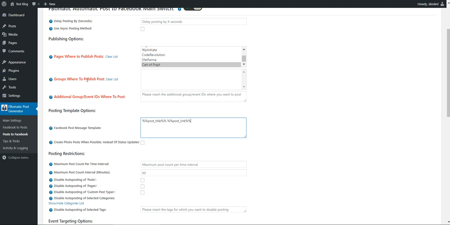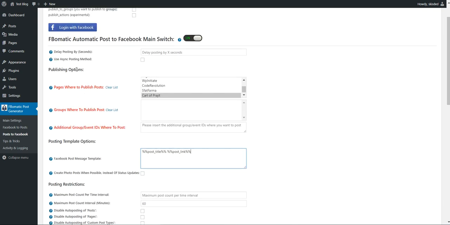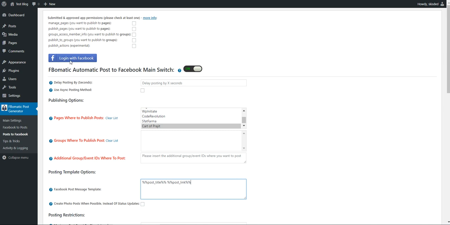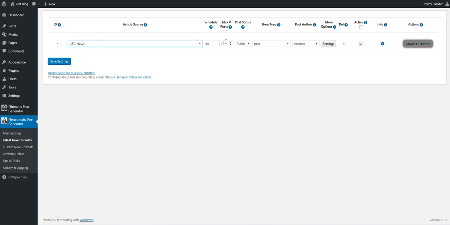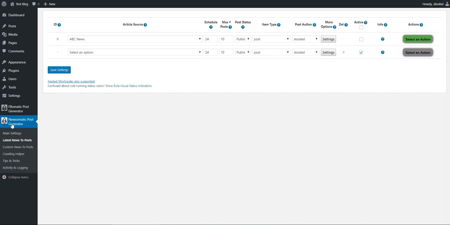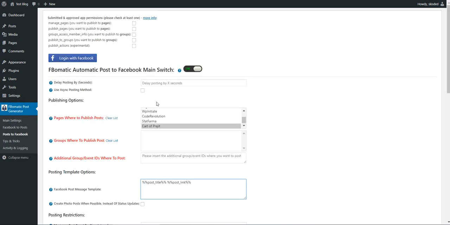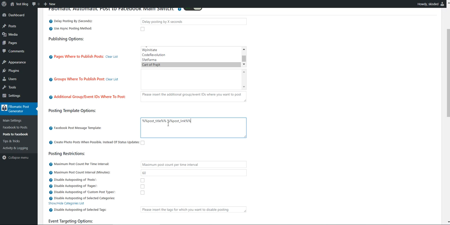So let me demonstrate this real quick. When you will be posting to Facebook, YouTube, Twitter, or any other social network that is supported by our plugins, then you will be able to create an importing rule from Usermatic, let's say, and use the shortcode that it provides. So you should be able to copy this and paste it here.